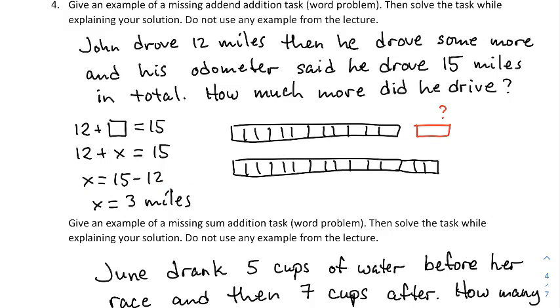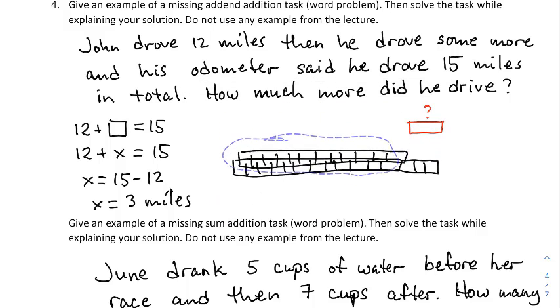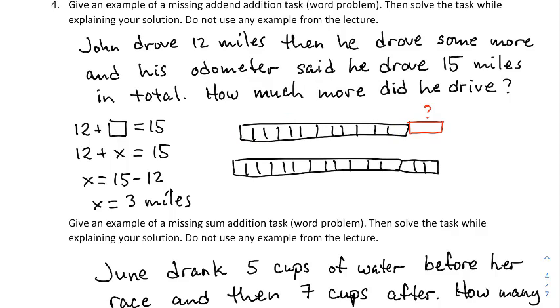And I decided also, I didn't really say to do this, but I decided to also model this missing addend task with some sort of structure here. For example, we have 12 miles represented by these 12 blocks, and we know that we're going to add something to it, right? Some unknown amount I'm going to add to that so that we have 15. Well, this is nice because if I start with the 15 and I remove this amount here from the 15, the question is what's left, right?